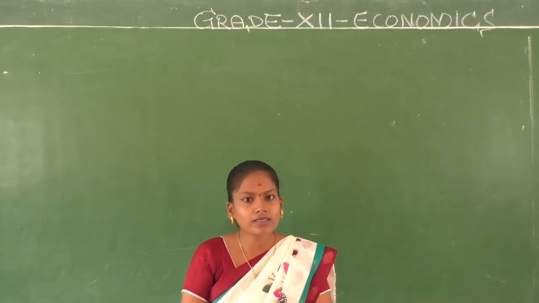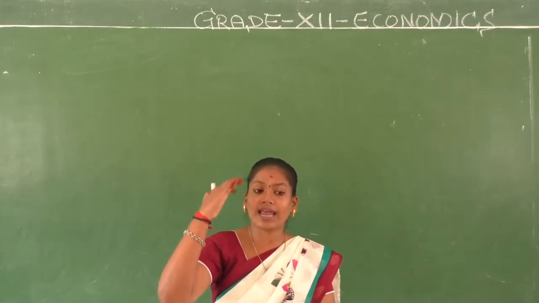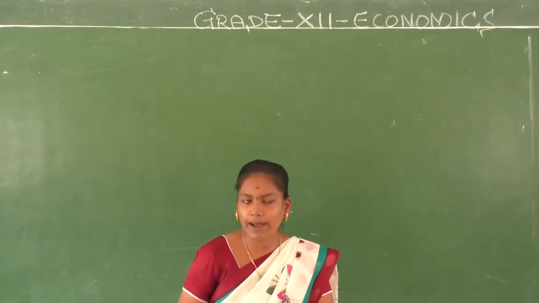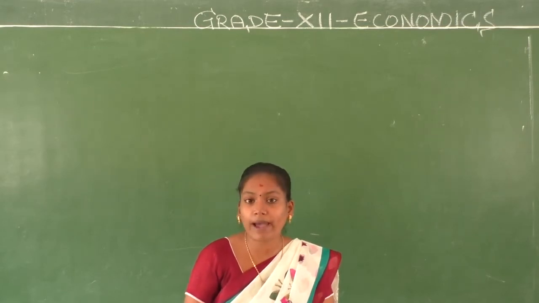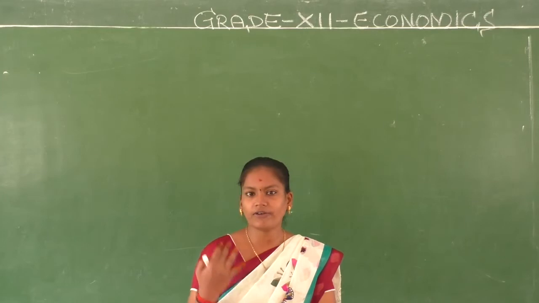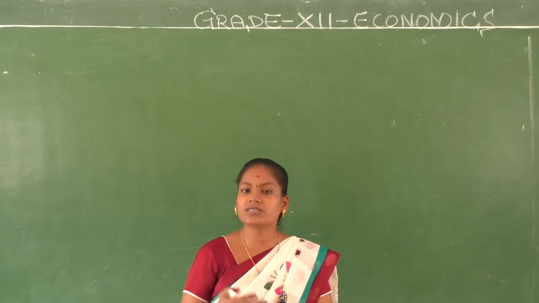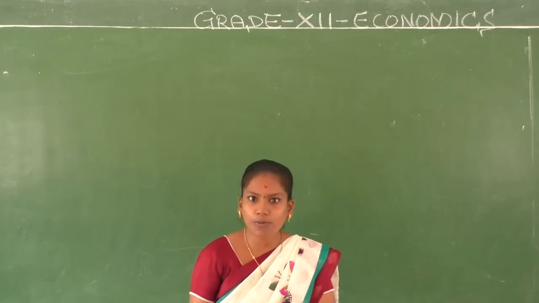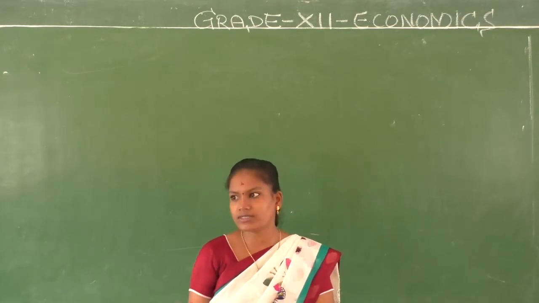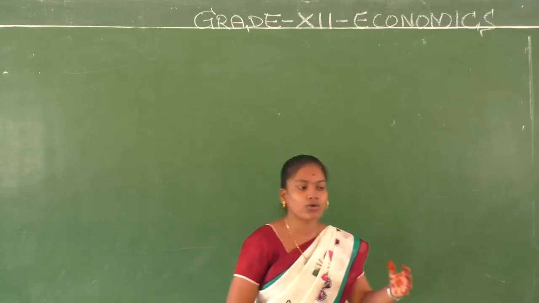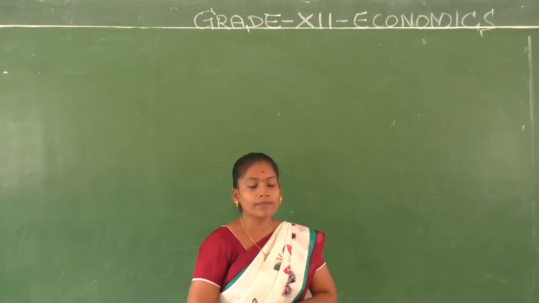The central bank is the apex bank, the head of the banks, the bankers' bank, the government's bank, we call it. So there were various different things. We spoke about the Central Bank of India, which is the Reserve Bank of India. For every country there is a central bank and it is different. For our country it is the Reserve Bank of India. It is responsible for issuing money, it is the custodian of foreign exchange, and it is called the lender of the last resort.